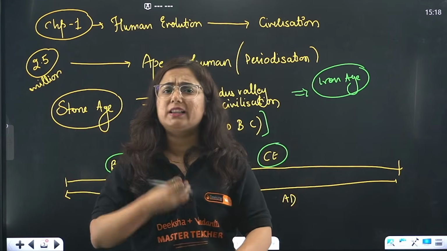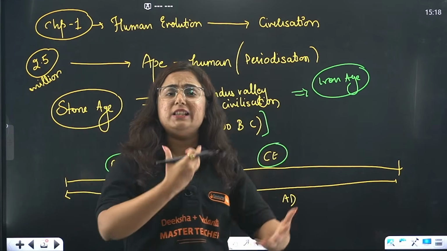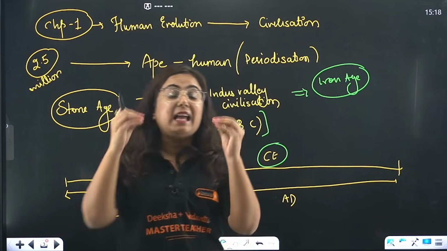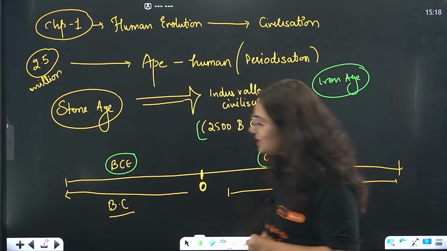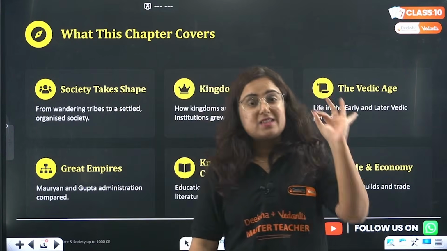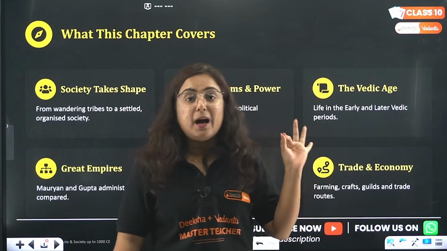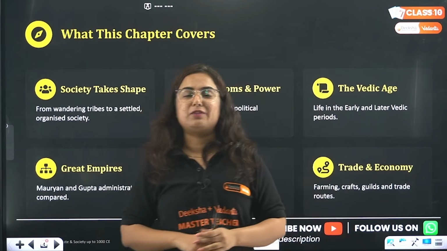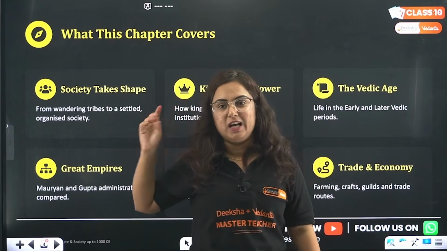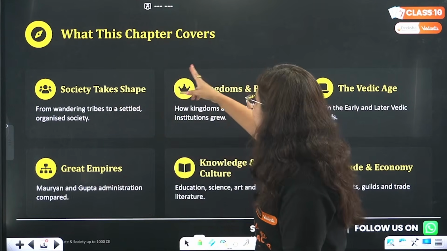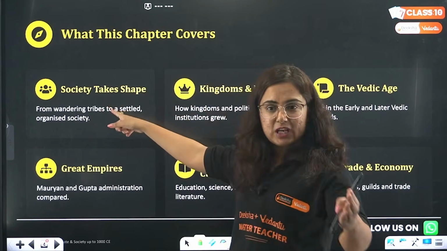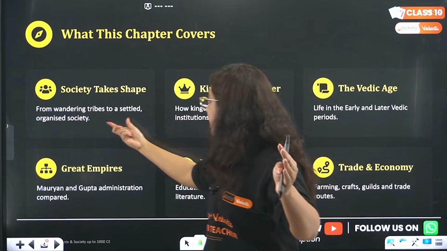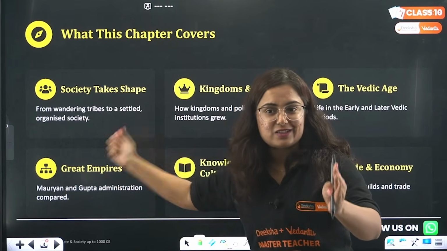People living together will be having society, they will be working with each other, and this is the essence of this particular chapter named State and Society up till 1000 CE. So after the fall of Indus Valley civilization, this chapter starts here. Let's see what we are going to cover in this chapter: society, how it takes shape, from wandering tribes to a settled and an organized society.